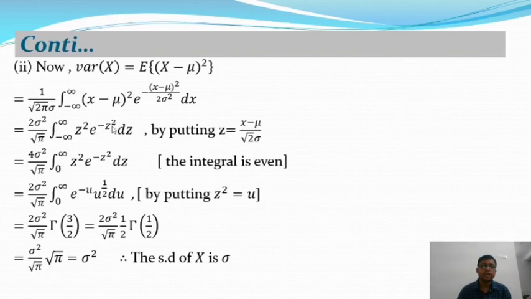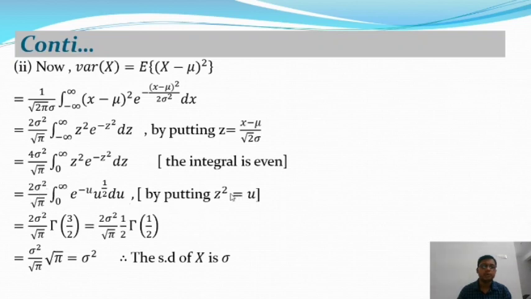And you know, e to the power minus z square is an even function, and z square is also an even function. From the properties of even functions, the product of two even functions is an even function. And the integration over minus infinity to plus infinity of an even function is equal to 2 into the integration over 0 to infinity of the even function. So from this integration we will get 4 sigma square by root pi, integration over 0 to infinity, where we have applied the properties of even functions. After that we will get 2 into sigma square by root pi, integration over 0 to infinity.